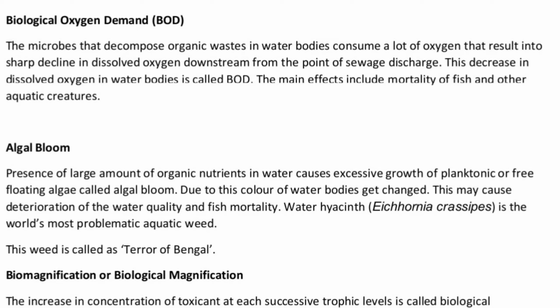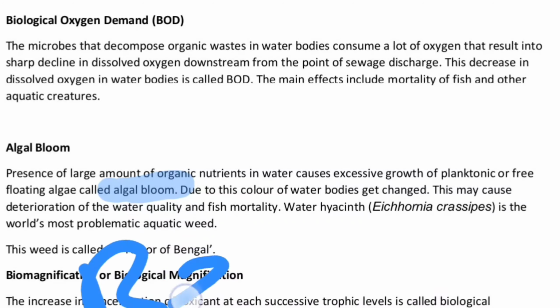And what will be the result? This may affect the mortality of fishes and aquatic creatures. I'll also be dealing with algal blooms here. So what happens with algal blooms? The presence of a large amount of organic nutrients in water causes excessive growth of planktonic or free floating algae, which is called an algal bloom, or we can call it an algal bed as well.